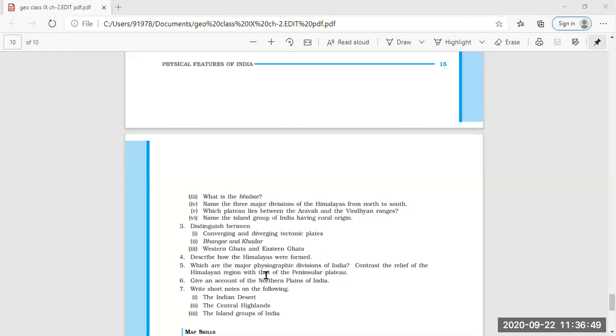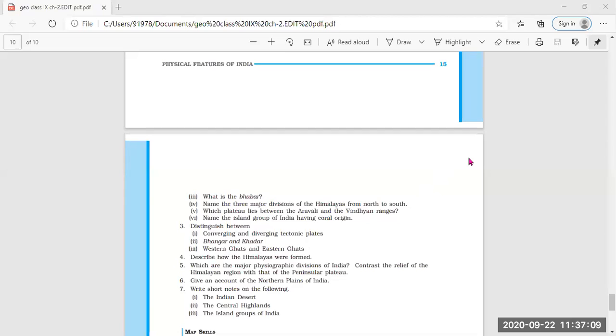Next question is about distinguish between. You have to distinguish between converging plates and diverging plates. So first you will speak out about converging plate. The first point, 1 point you can tell me about converging plate. Anybody about converging plate?